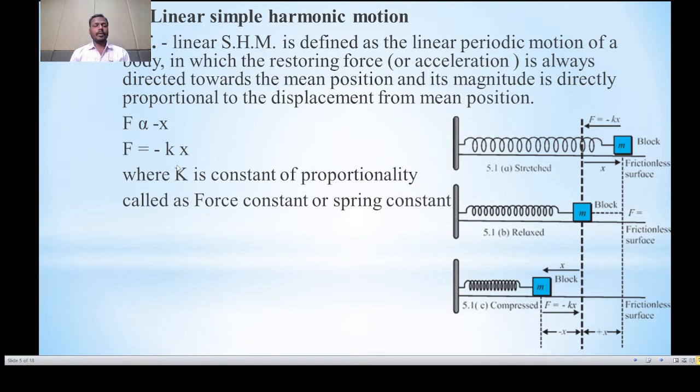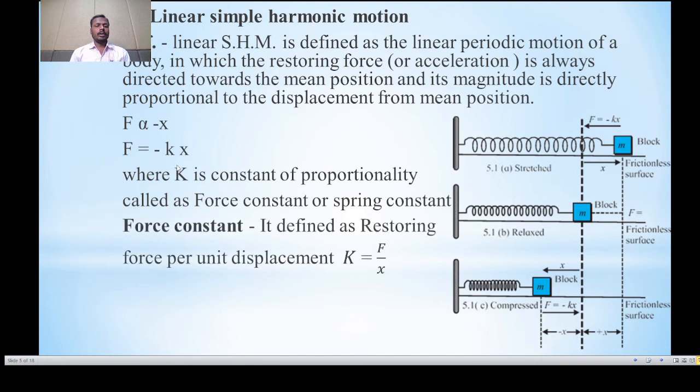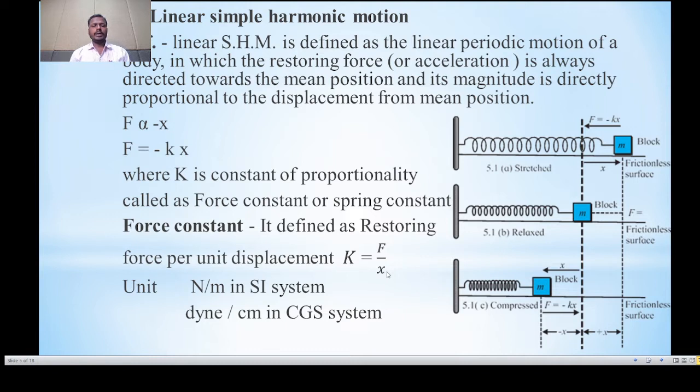In magnitude form, we can write F is equal to K into X. So the force constant is defined as the restoring force per unit displacement, that is K is equal to F divided by X. We know that force is measured in Newton and displacement is measured in meter. So unit of force constant is Newton per meter in SI system and Dyne per centimeter in CGS system.